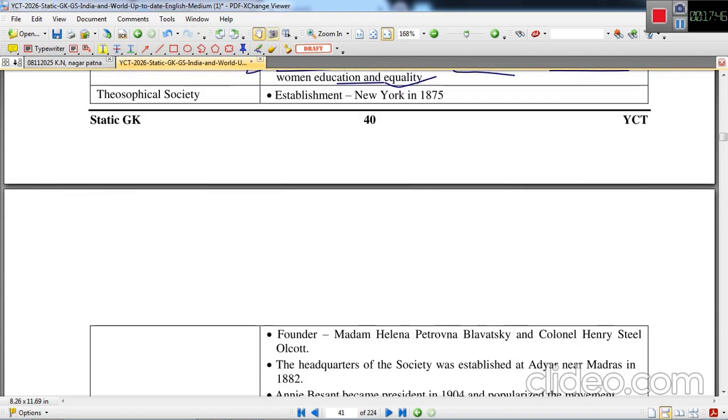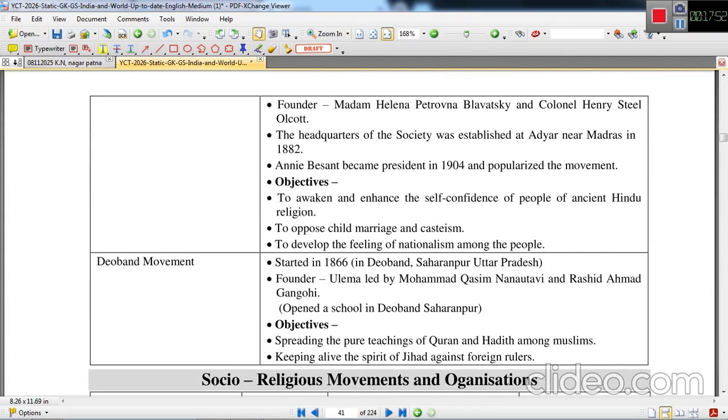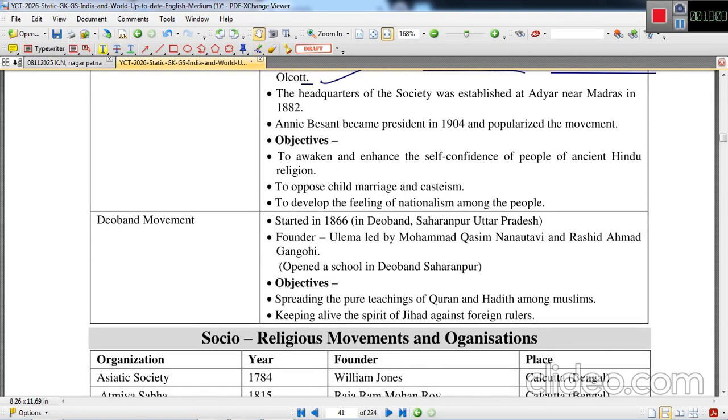If we talk about the Theosophical Society, this was established in New York in 1875, and the founders were Madame Helena Petrovna Blavatsky, also called Madame Blavatsky in short, and Colonel Henry Steel Olcott. So these two people are very important as far as the Theosophical Society is concerned. The headquarters of this society was established at Adyar in Madras, which is in India. Definitely 1882 it was established. So this year is important.